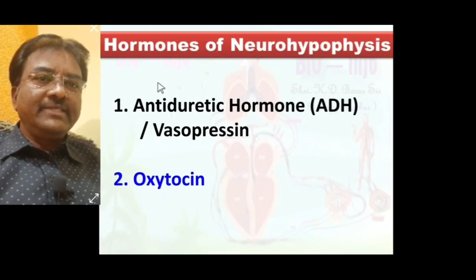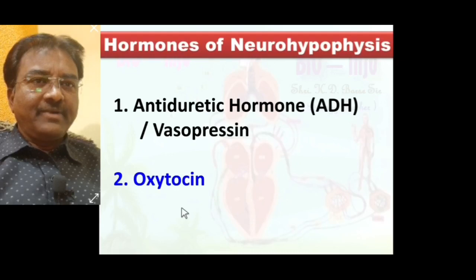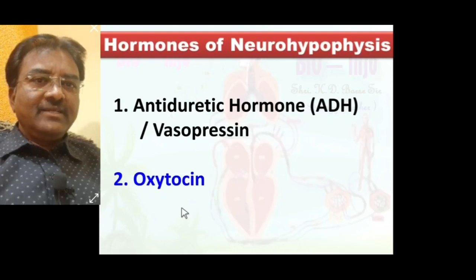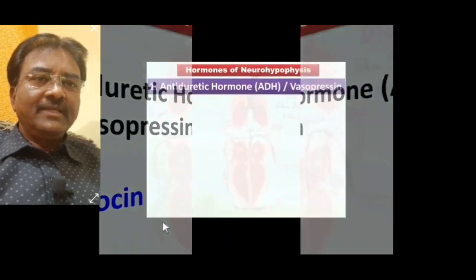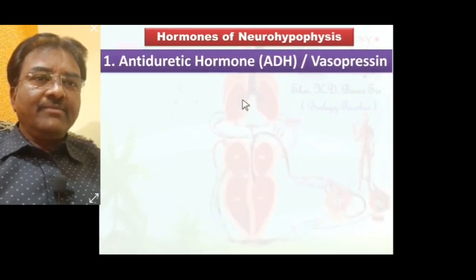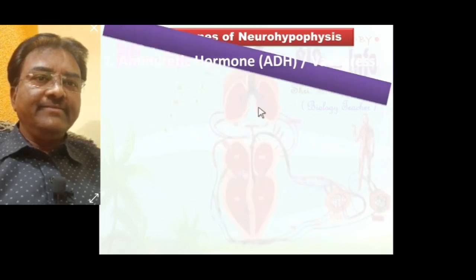They are actually hypothalamus hormones, stored in the pars nervosa. We learn them one by one. First one is antidiuretic hormone, also called ADH or vasopressin.